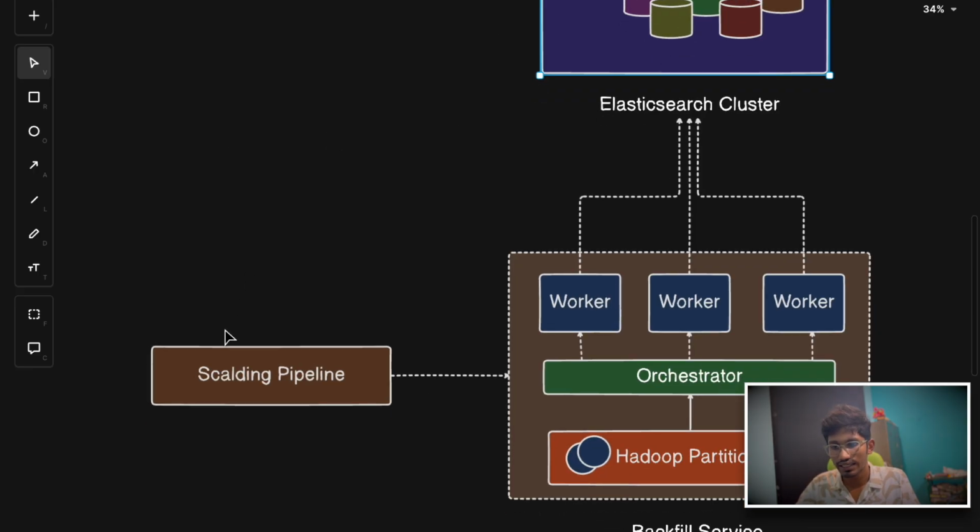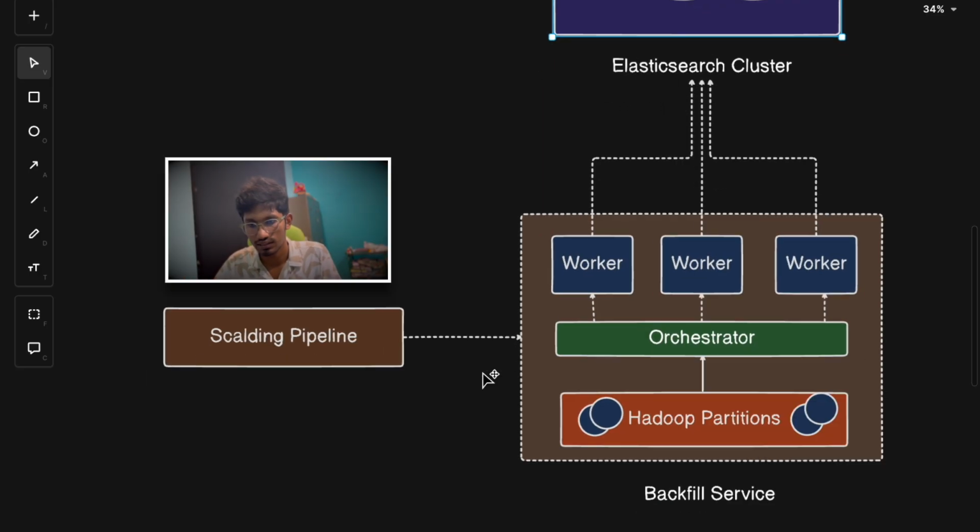All right. So as the incoming data comes, the sink component of the backfilling service creates the indexing request, and then partitions and saves the data to temporary storage in a Hadoop partition, HDFS format. After this process, the sink then initiates a call to the orchestrator. Once the batch indexing requests for terabytes and petabytes of data are created, they're stored in HDFS format in the Hadoop partitions. Then a request is created to the orchestrator.